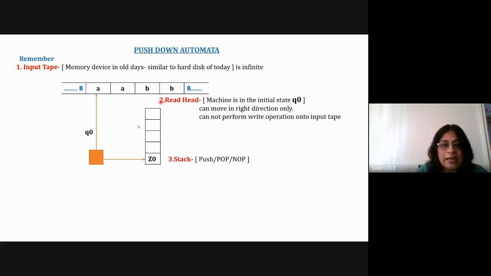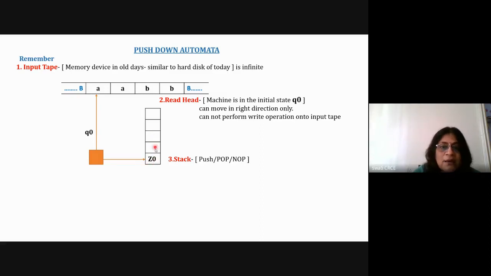When the stack is empty, the empty symbol for the stack is Z0. And here all the blanks, or epsilon symbols, are there. All these four locations are blank, which indicates the epsilon symbol. And if the top of the stack is Z0, that means the stack is empty. So Z0 is the initial default symbol of the stack, and we cannot override this Z0. Z0 will always be there to indicate the end of the stack.